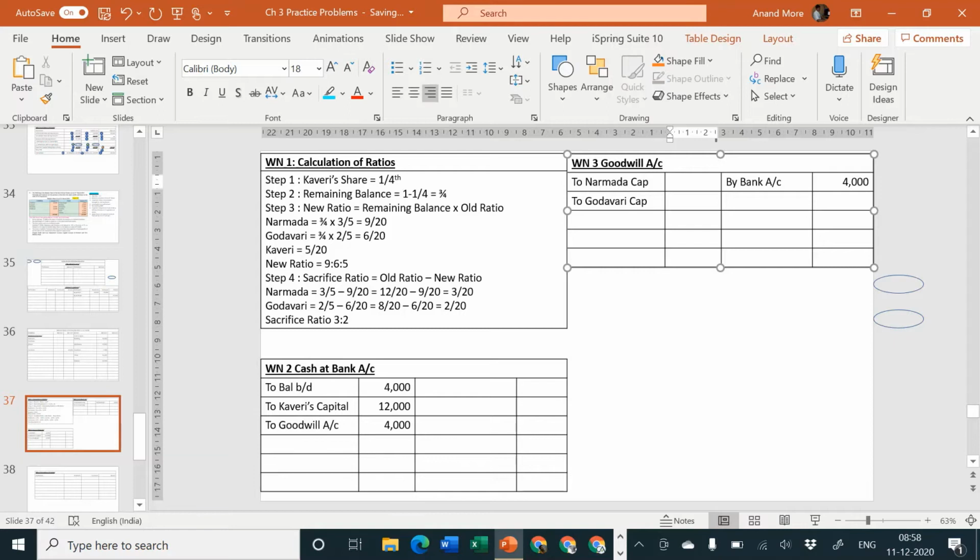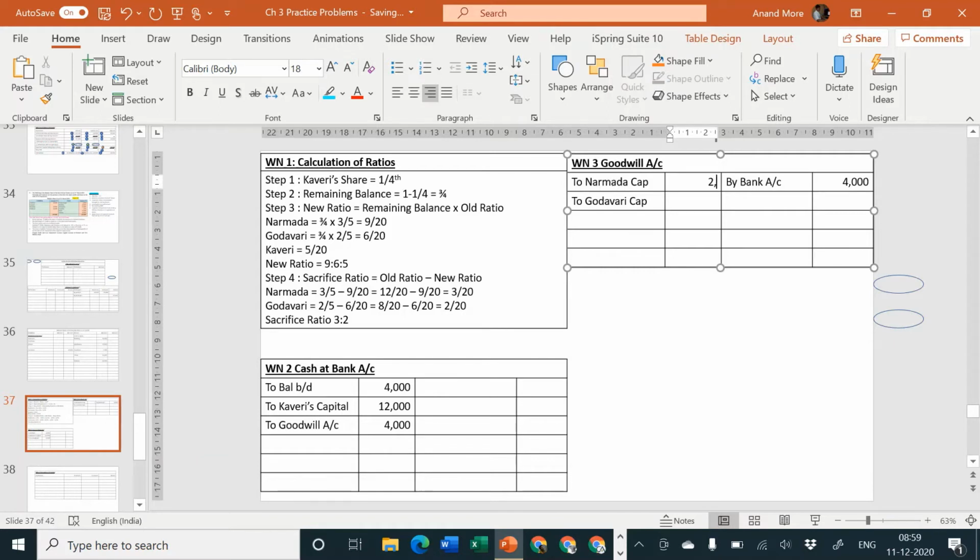So 4,000 to be divided in the ratio of 3:2. So divide 4,000 by 5. 4,000 divided by 5, that goes to 800. 800 into 3, that goes to 2,400.